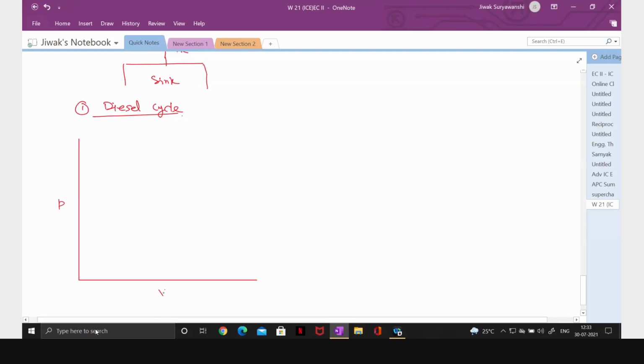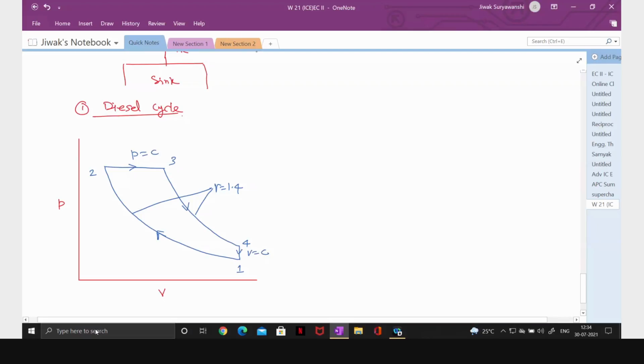So the PV diagram, and now the diesel cycle. So 1 to 2 and 3 to 4 are isentropic compression and expansion. And now this is a constant pressure process and this is a constant volume process.